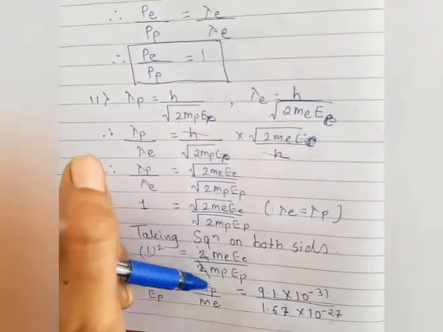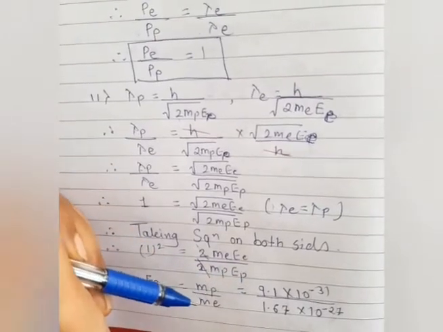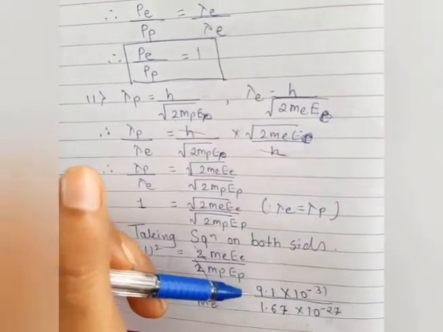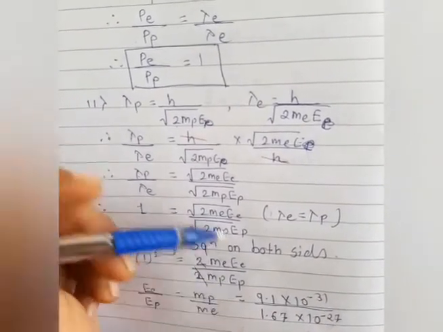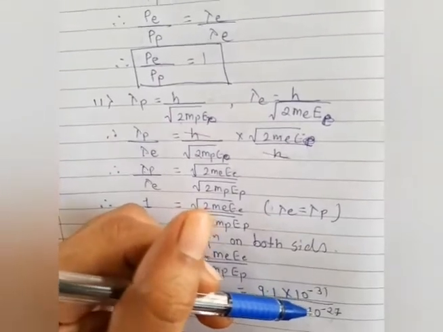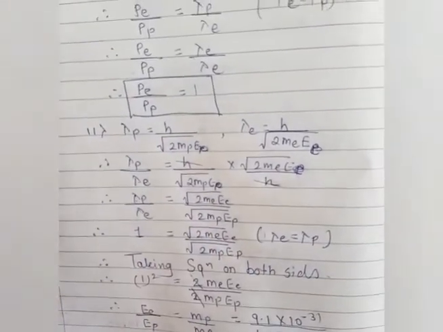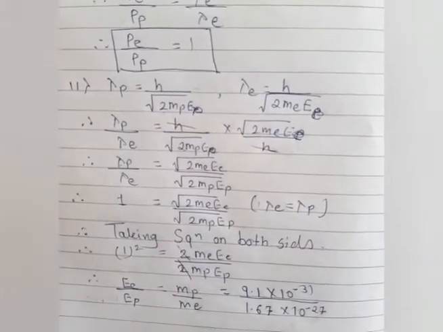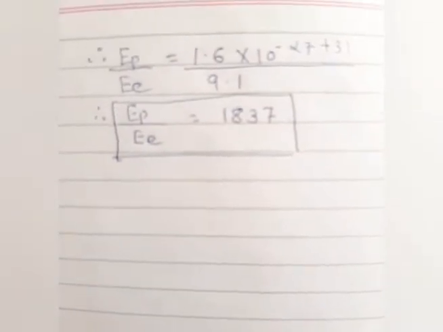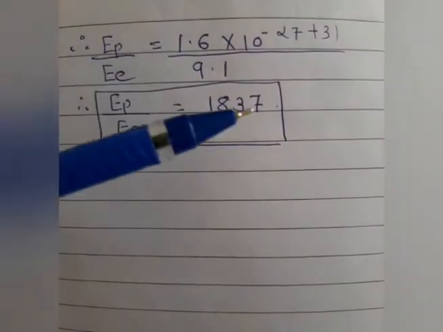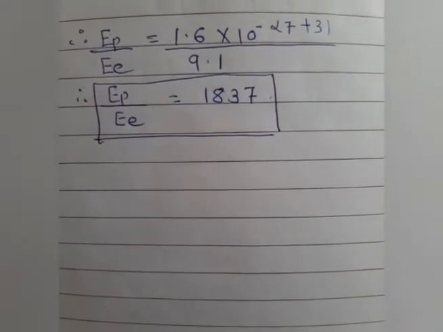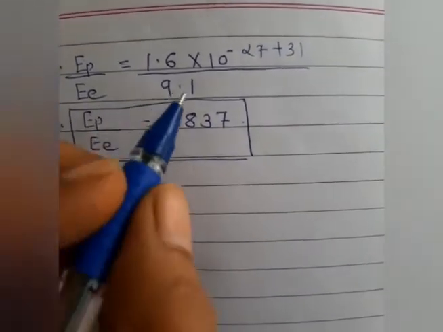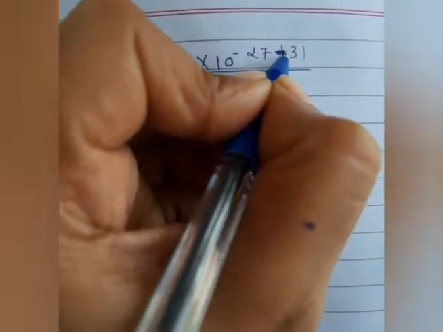Then the mass of electron is 9.1 into 10 to the minus 31, and the mass of proton is, as you know very well, 1.6 into 10 to the minus 27. When we go for the calculation, students, we first take the resolution of their powers. So the mass of proton upon mass of electron I considered first, 1.6 multiplied by 10 to the power minus 27 plus 31.